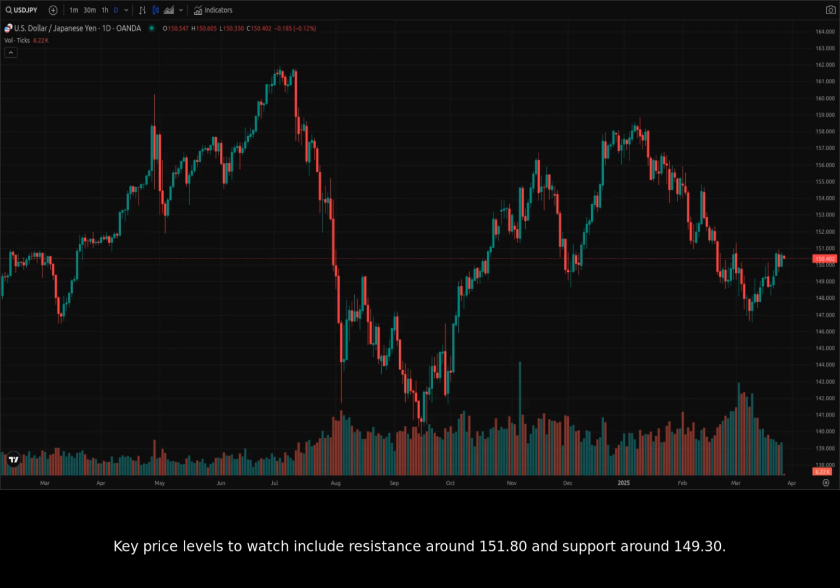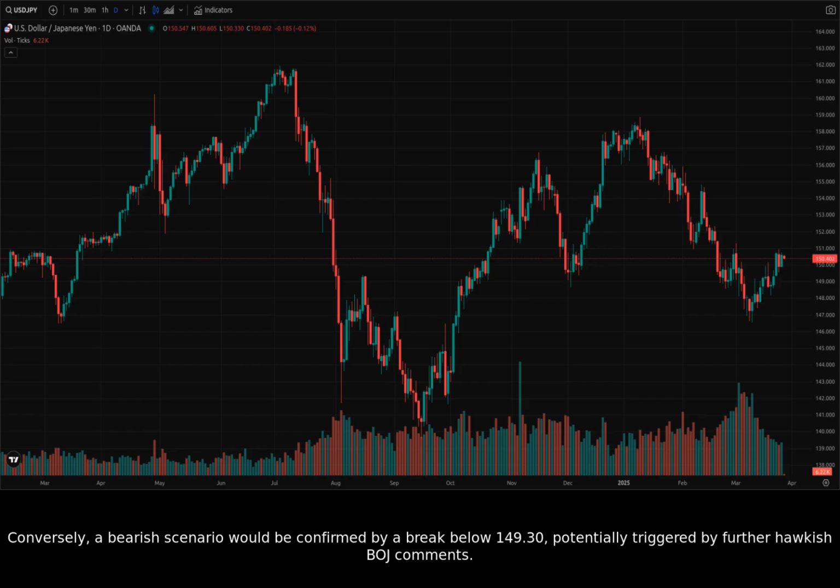149.30. For a bullish scenario, we'd need to see a break above 151.80, fueled perhaps by a weakening of the tariff threats. Conversely, a bearish scenario would be confirmed by a break below 149.30, potentially triggered by further hawkish BoJ comments.